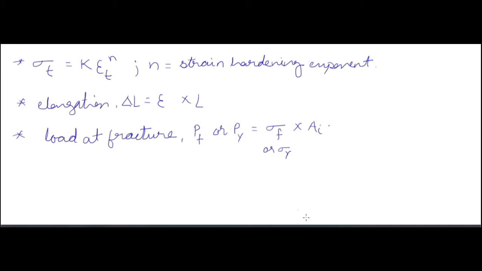Now load at fracture. Load at fracture, PF or PY, where Y means yield and F means fracture. If you are given the yield stress, you have to put the yield strength value. If you are given the fracture stress, you have to apply the fracture stress, and then load at fracture is equal to stress into initial area of cross section. You have to mind this term, that you have to multiply with initial area of cross section. So load at fracture PF or PY is equal to sigma F into Ai, or if you are given sigma Y, then you have to use sigma Y.